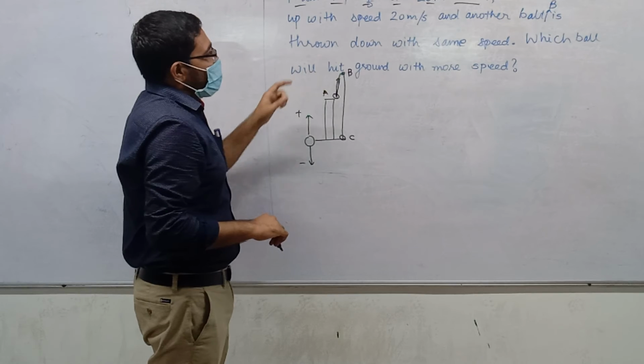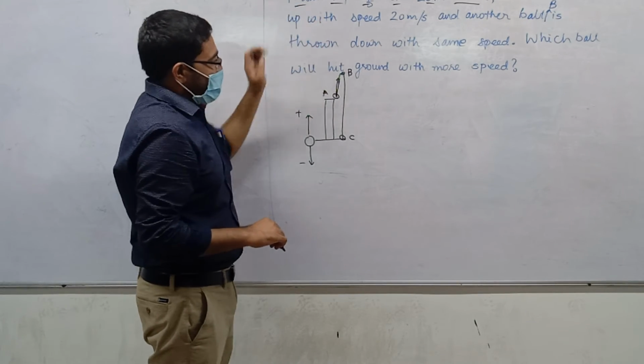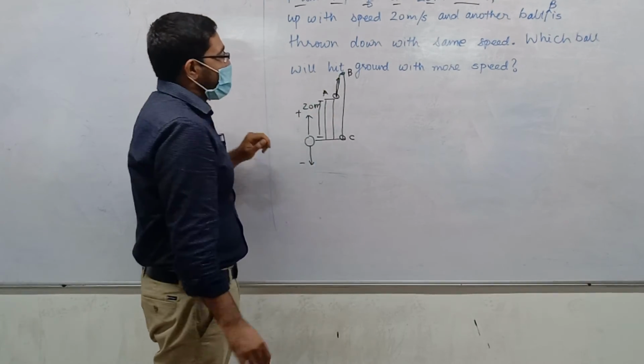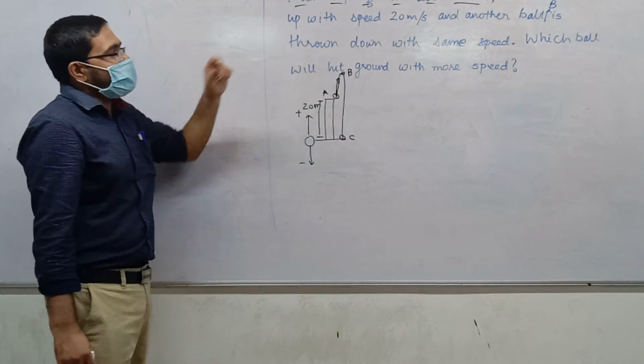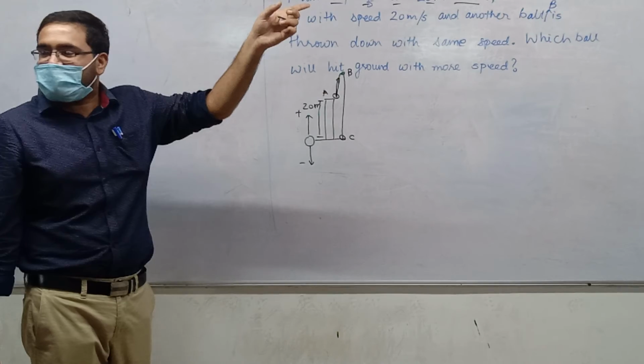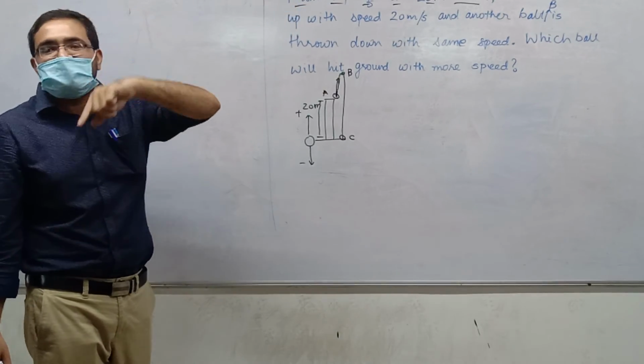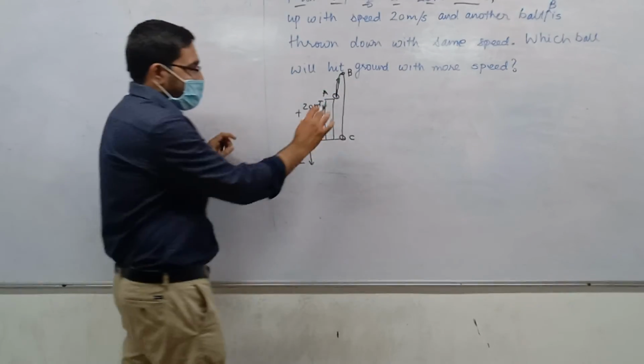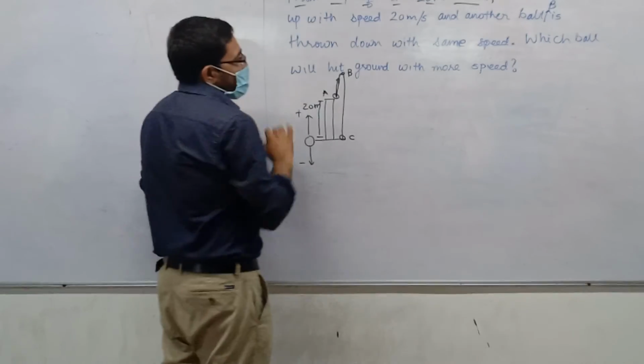What information do we have except that this height is how much? 20 meters. What other information do we have? Speed, 20 meters per second. Which speed is that? At which point? At A. Is that clear or not? So at A it is 20 meters per second.